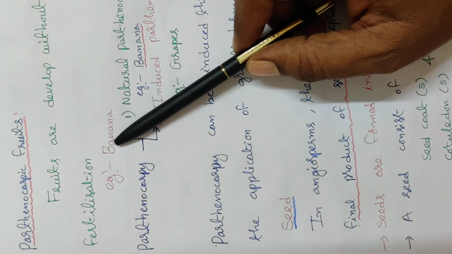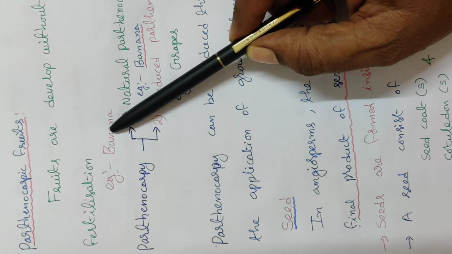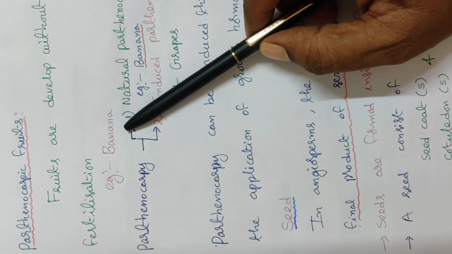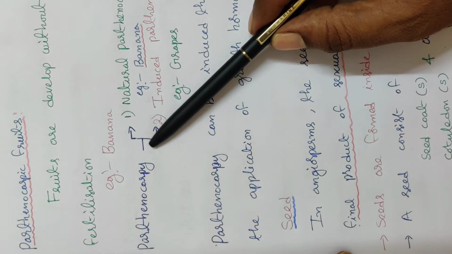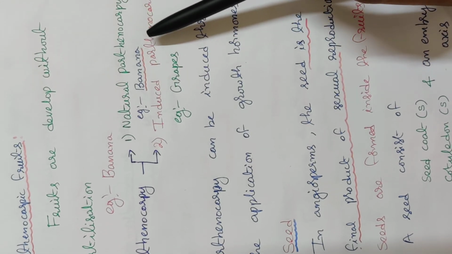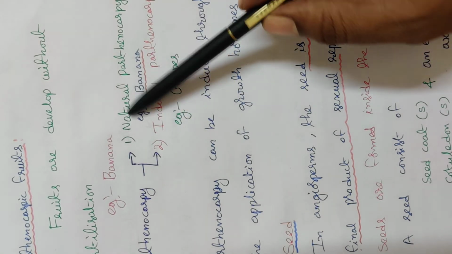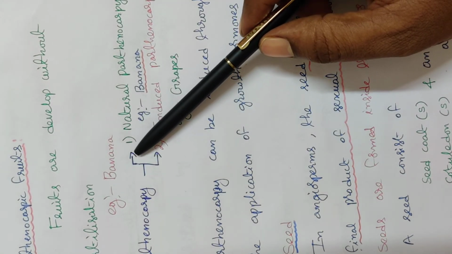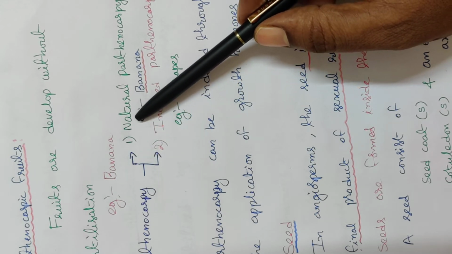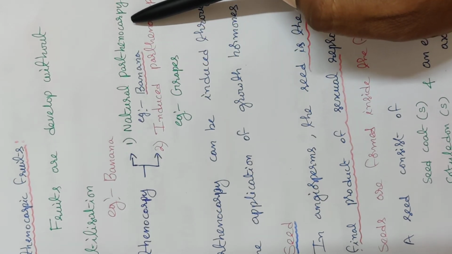What are the examples for parthenocarpic fruits? One example is banana. In banana plants, the fruits are formed without fertilization. So these are parthenocarpic fruits. Parthenocarpy is of two types: one is natural parthenocarpy and the second is induced parthenocarpy. In banana, the fruits are formed without fertilization naturally in the atmosphere. That is natural parthenocarpy.